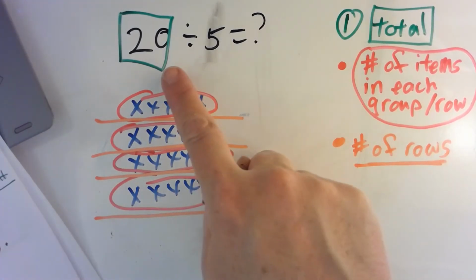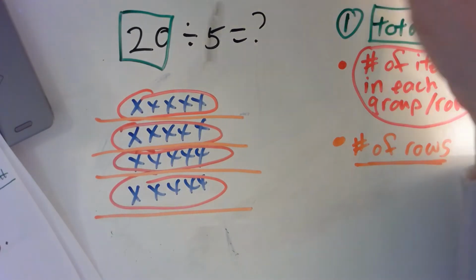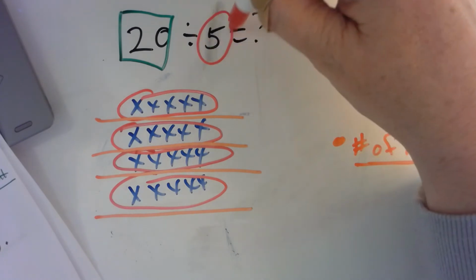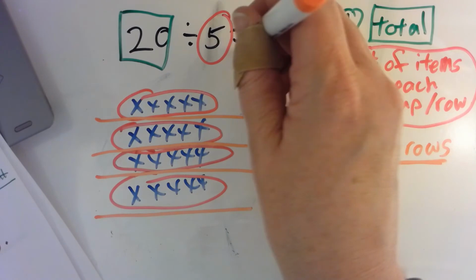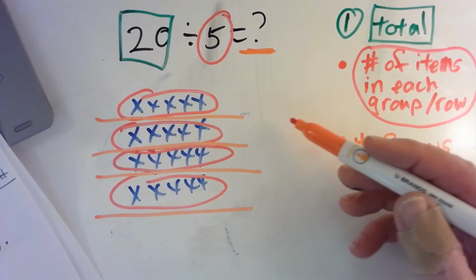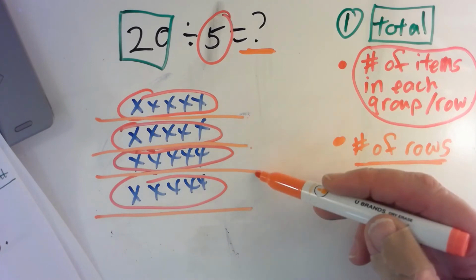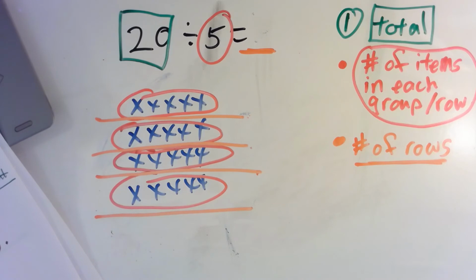So we said the total is 20. We said the number of items in each group is 5. And we don't know the number of rows, but now we do because we can look at it. 1, 2, 3, and 4. Okay, so that number is 4.